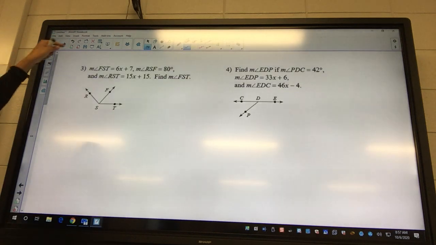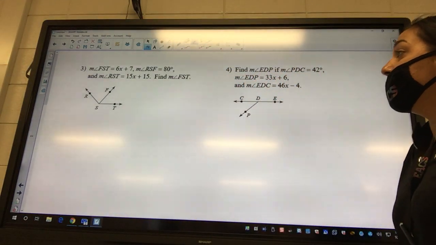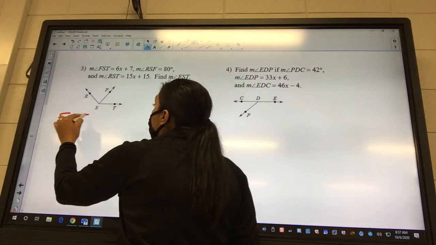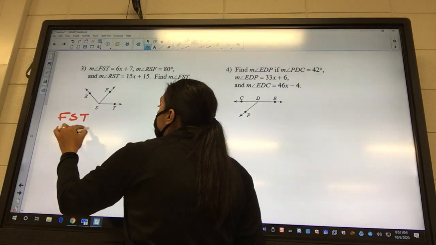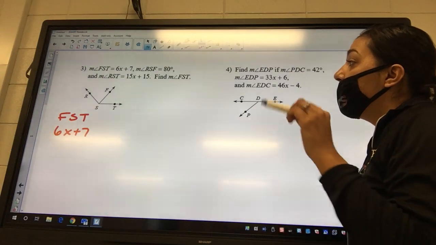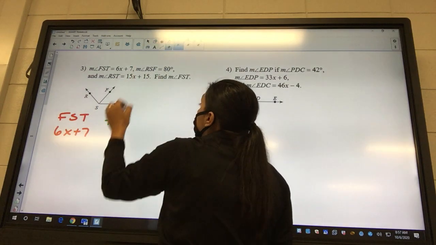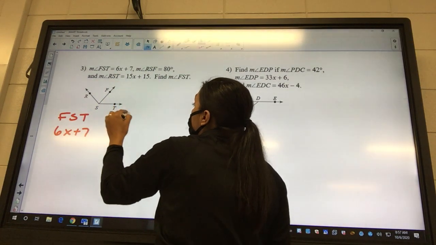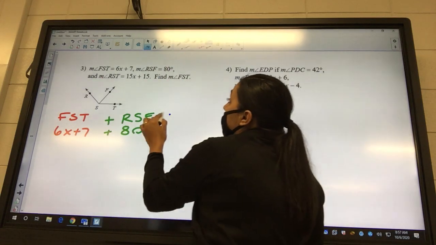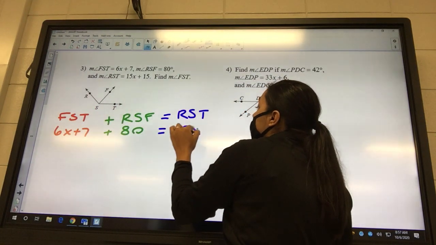Okay, let's look at 3. It says angle FST is going to be a little one, and it equals 6x plus 7. Then RSF, another little one, is 80 degrees. And then that equals RST, which is 15x plus 15.